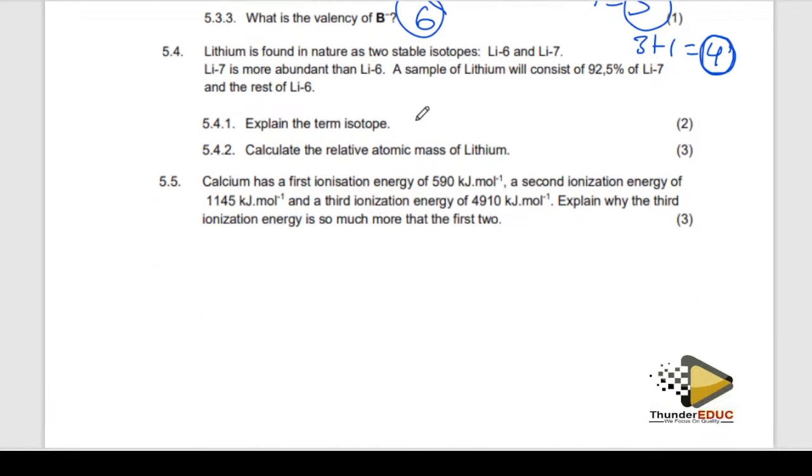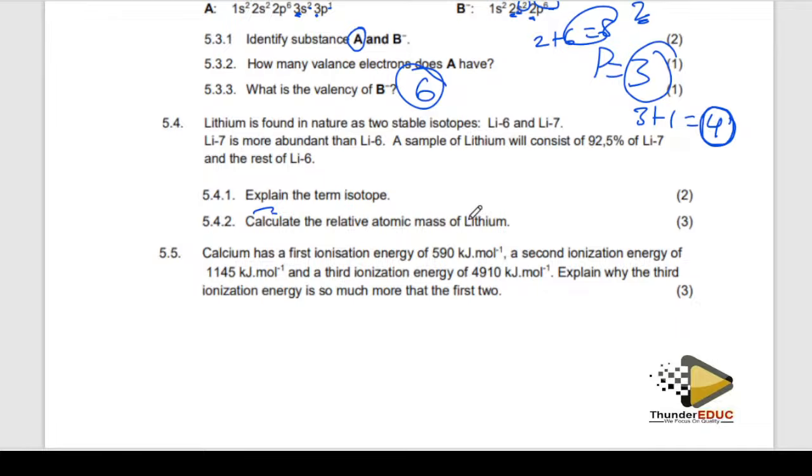Then we are saying that lithium is found in nature too, okay? This one and this. And then they're saying the abundance. Guys, make sure that you know how to calculate the isotopes. Explain what an isotope is. That's a definition. Atoms with the same number of protons, but different number of neutrons. Meaning that the elements have the same number of protons, but different neutrons. So it means that the atomic mass is different.